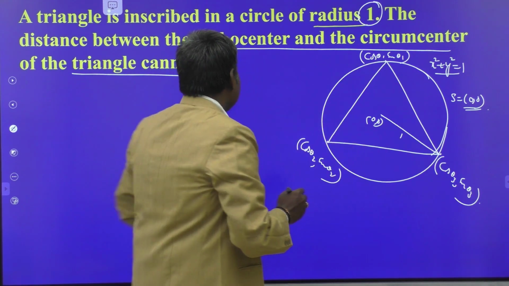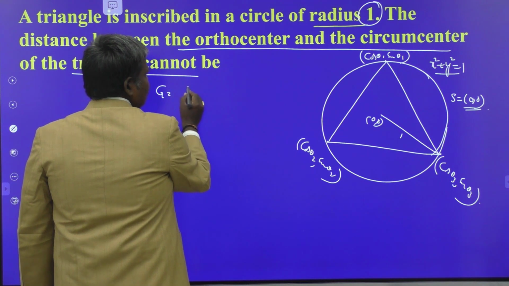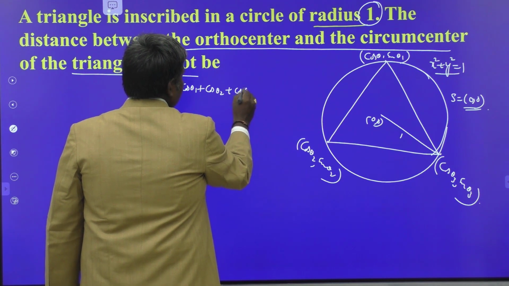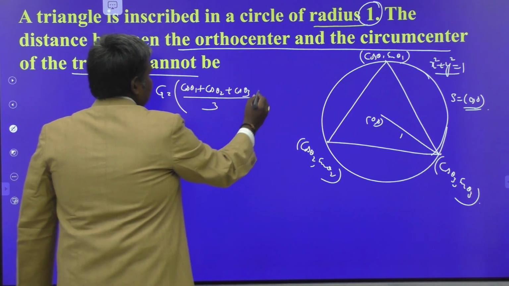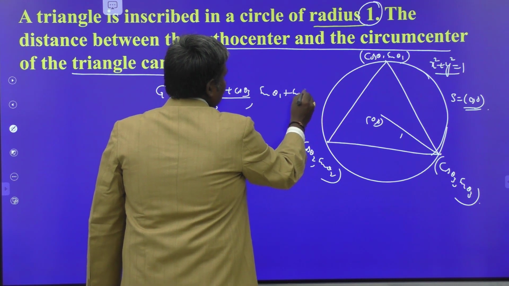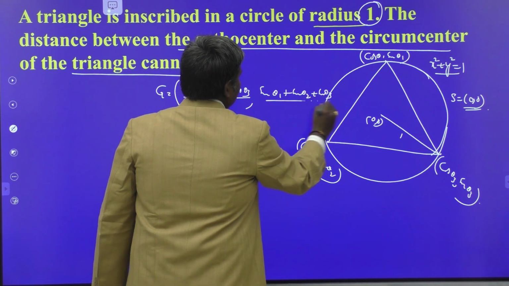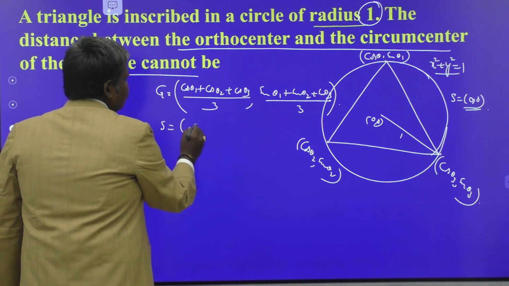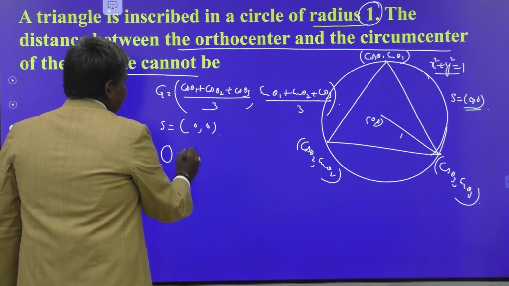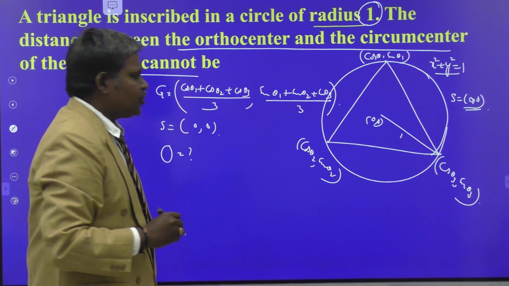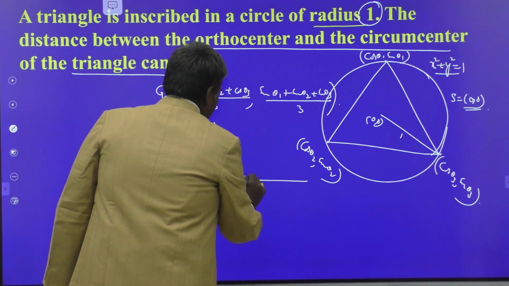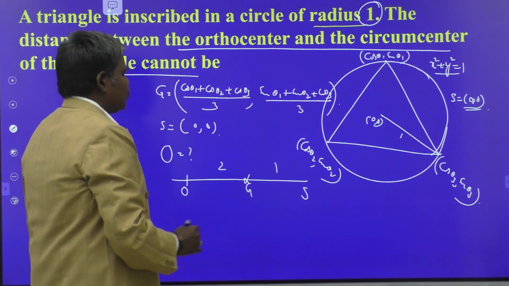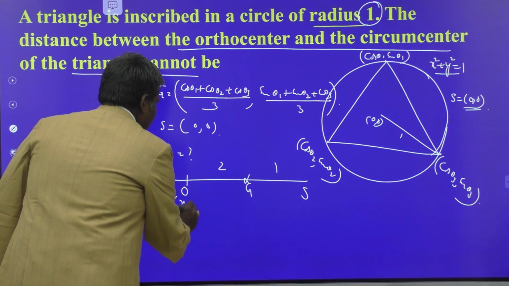So what is the centroid for this one? Centroid G is equal to ((cos theta 1 plus cos theta 2 plus cos theta 3) by 3, (sin theta 1 plus sin theta 2 plus sin theta 3) by 3). Already S is (0, 0). Can I find the orthocenter or not? G divides OS in the ratio 2:1, all of you know that. This is the centroid G, this is the orthocenter, and the circumcenter divides in the ratio 2:1. Suppose the orthocenter is (x1, y1).